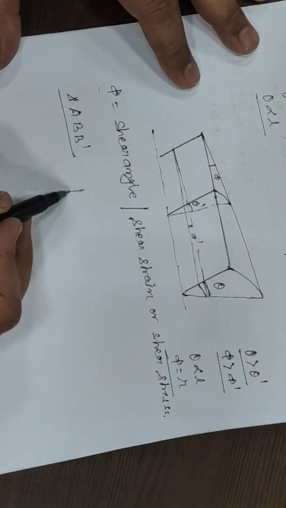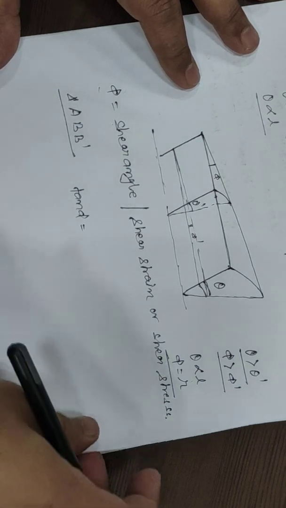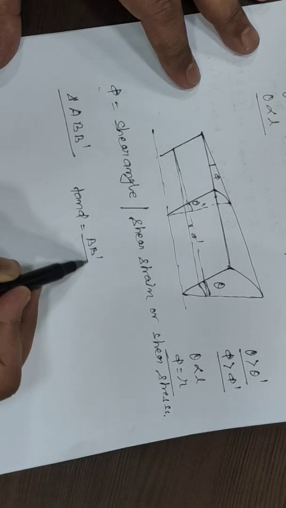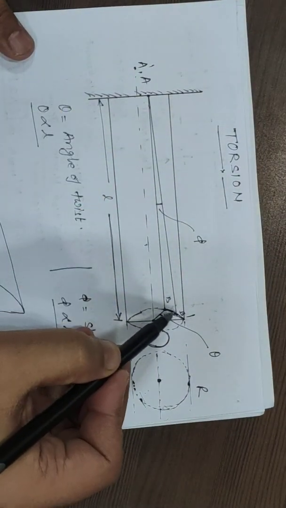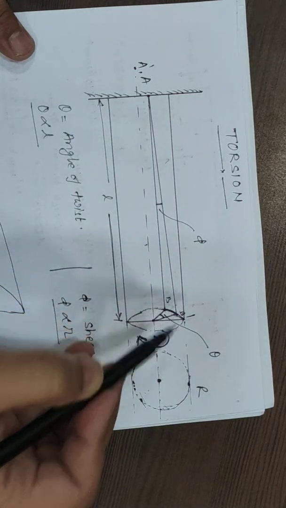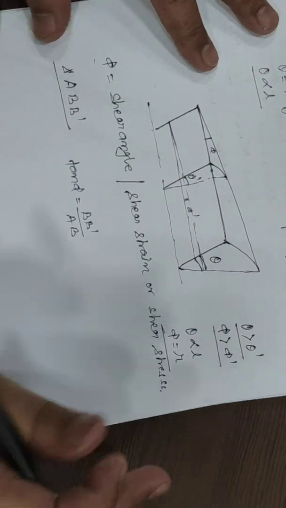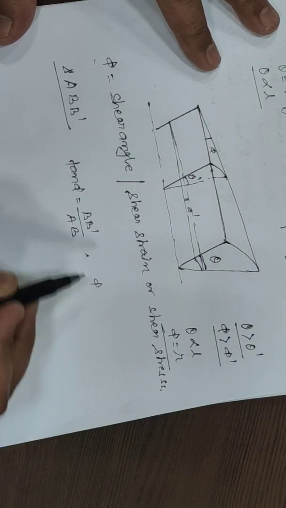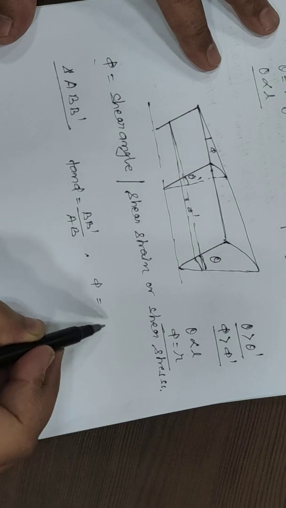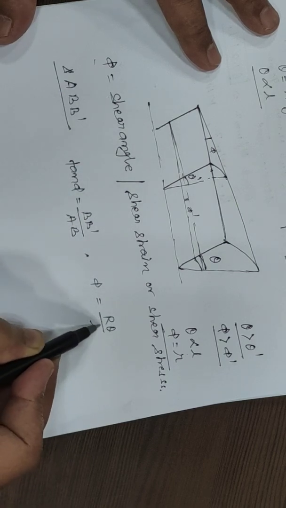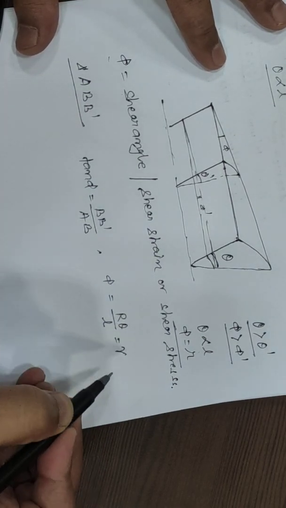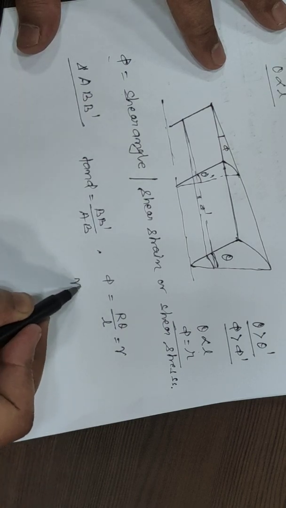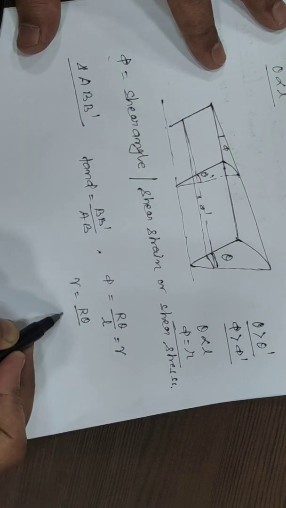Now tan phi will be equal to B B dash divided by AB, and this B B dash is nothing but R theta. Since phi is very small, we can write tan phi as phi, which equals R into theta divided by L. The shear angle phi equals the shear strain, so gamma equals R theta by L.